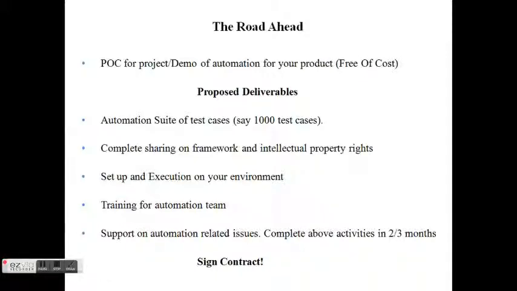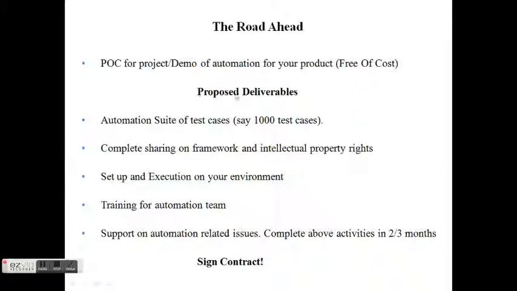The presentation doesn't show the demo of the automation of the QTP robot framework. So we are looking for an opportunity to come to your place, understand your project and do a proof of concept for your project, and then we will show you a demo of our robot framework on your product, and we are ready to do it free of cost. We just need an opportunity to come and interact with you guys.